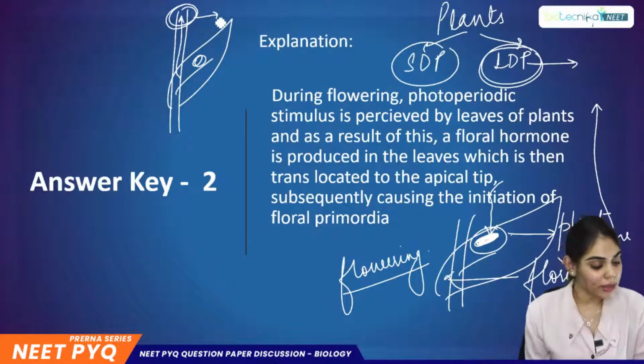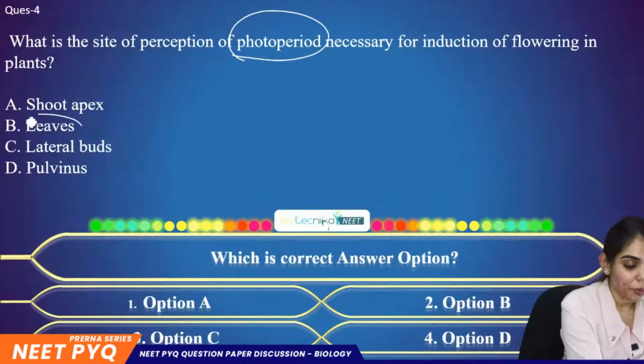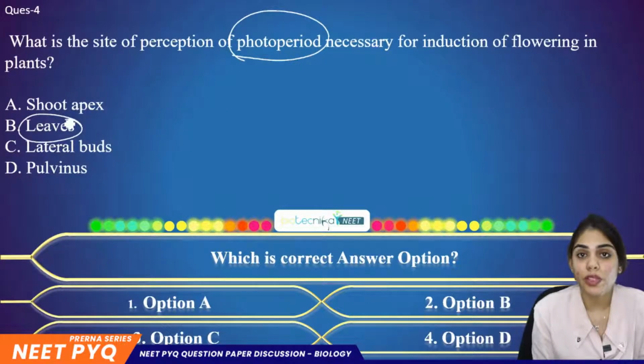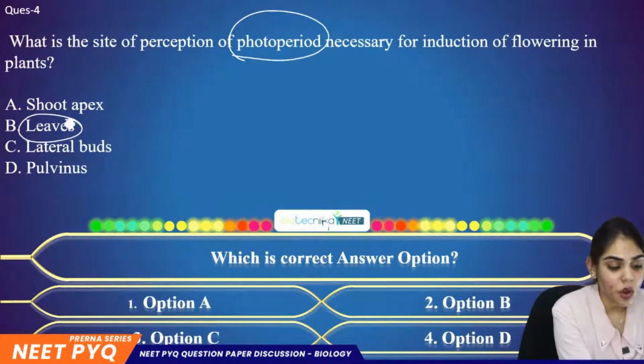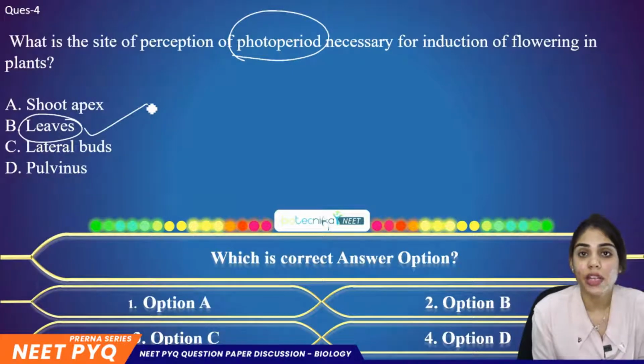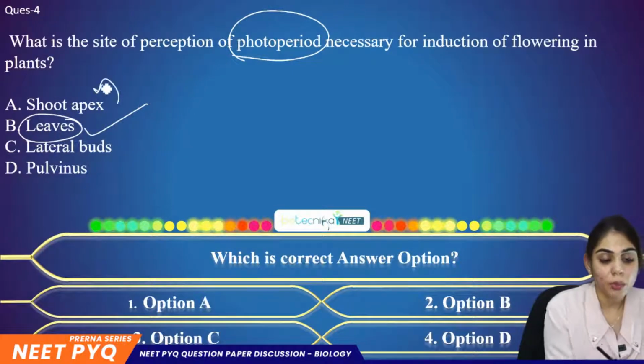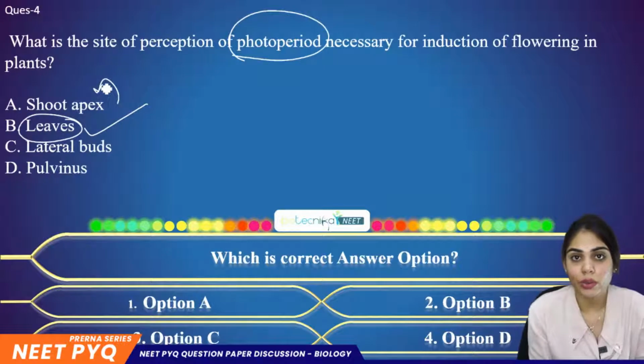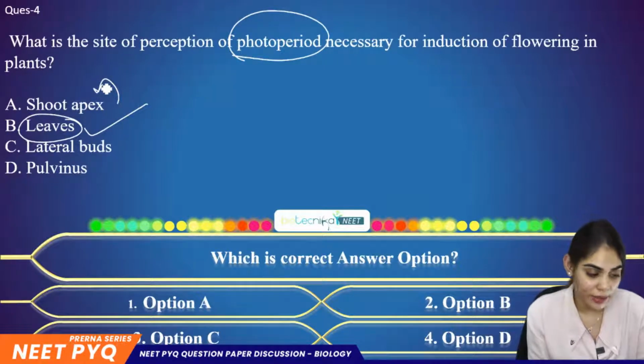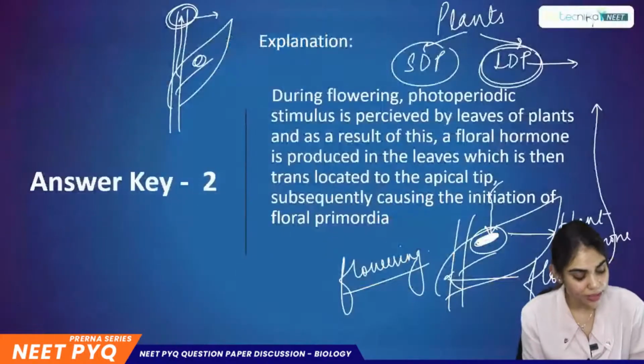So the correct answer is leaves, because here they are asking about the perception. And finally, once the hormone is made in the leaves, it is transported to shoot apex. But here we have to answer according to the questions. So the correct option for this question is option B, that is leaves. So let's see the explanation.